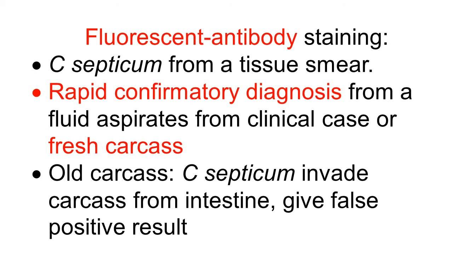If the carcass is old, it gives a false positive result. In an old carcass, Clostridium septicum invades the carcass from the intestine, so it will give a false positive result. So provide diagnosis from fresh carcasses.